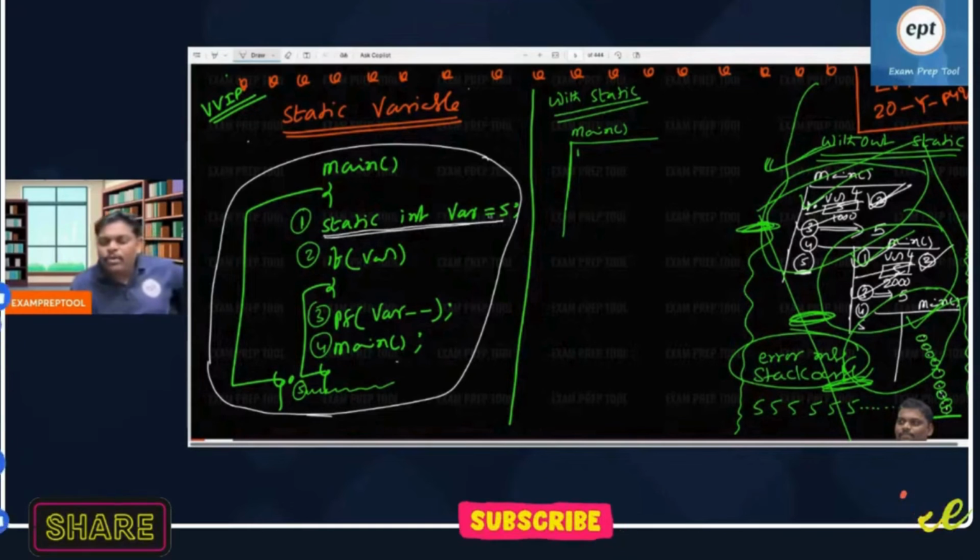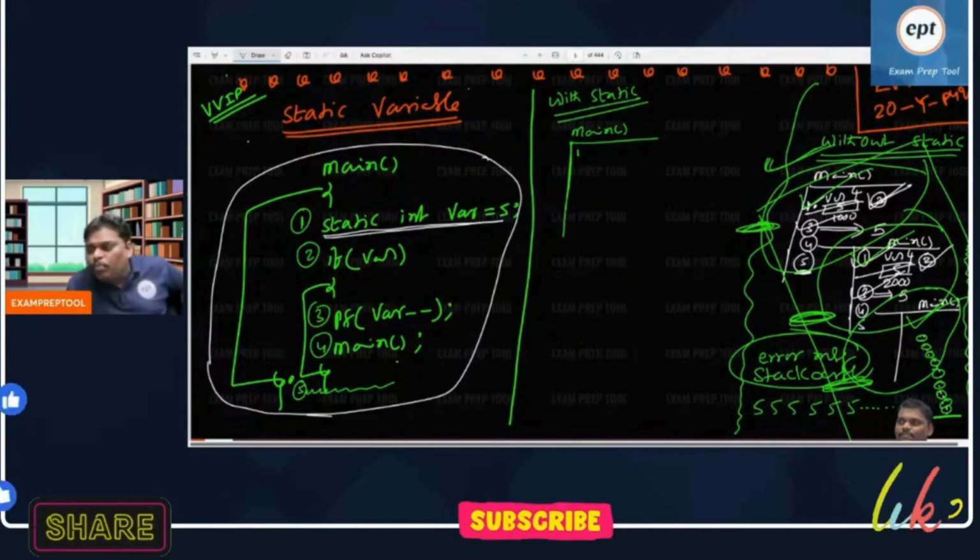Can you help me now? Is static related to the compiler or not? If you do anything at compile time, that is static. If you do anything at runtime, that is going to be the processor. Am I right or not? If you solve the scope problem at compile time, it is static scoping. If you solve the scope problem at running time, it is dynamic scoping. Am I right or not?